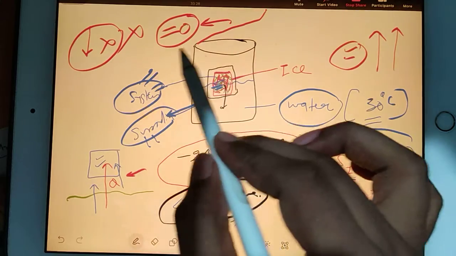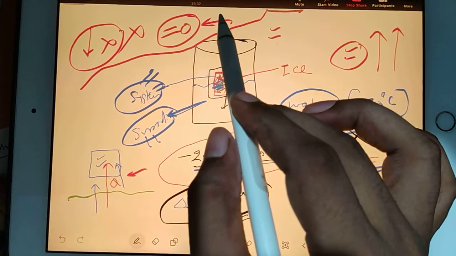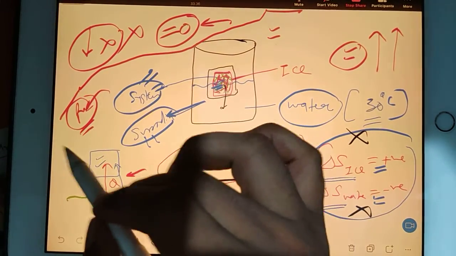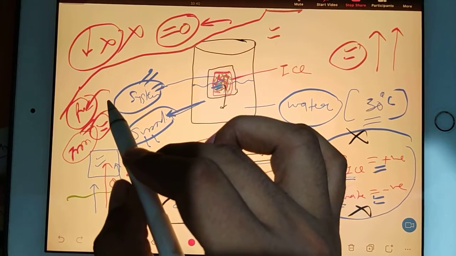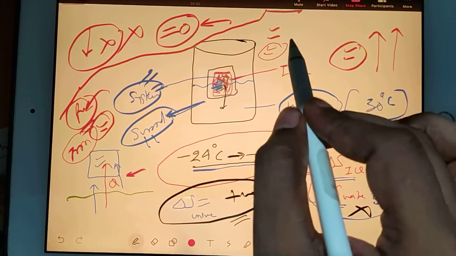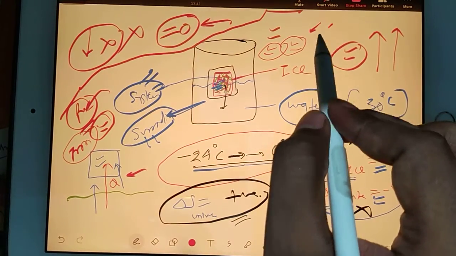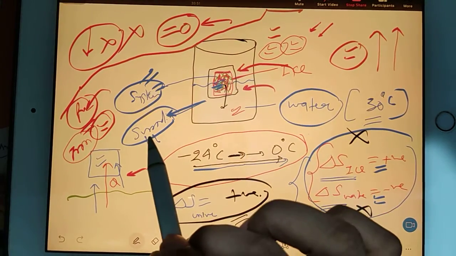Otherwise, in your daily life, whatever you see, feel, or do, everything is a real process. Real process means it will definitely have irreversibility. So in real life, every time, because of irreversibility, your entropy will increase. And another type of entropy will increase or decrease because of heat transfer. So in this example, I took the example of heat transfer.